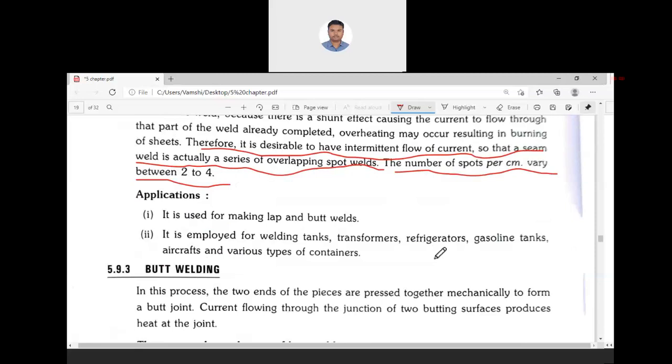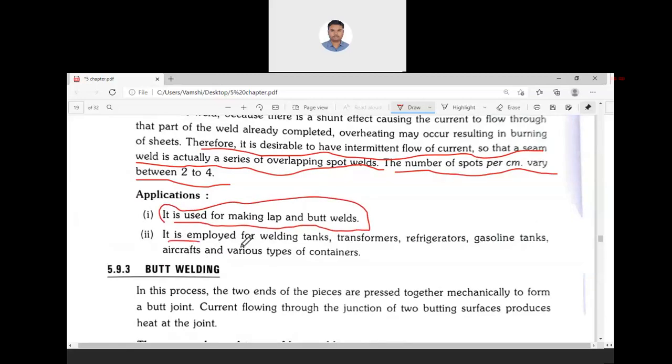As the speed decreases, the number of spots increases. It is used to make lap and butt welds.